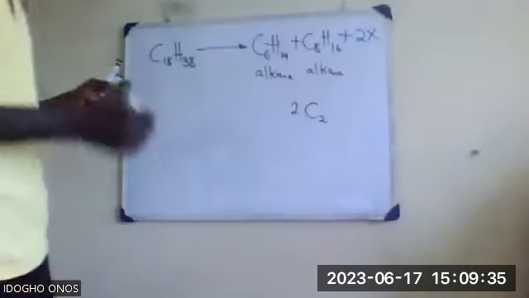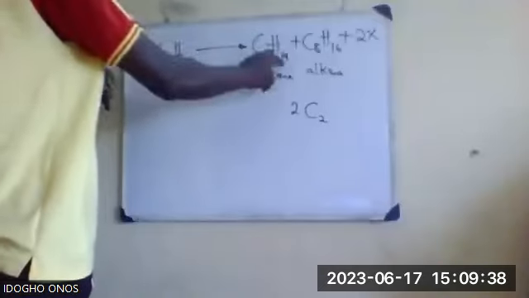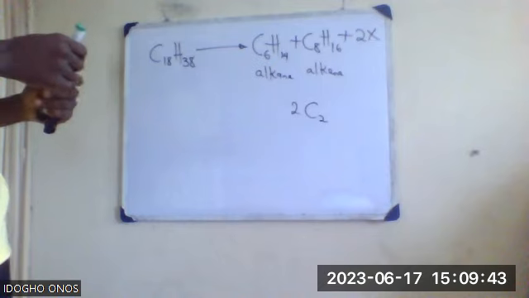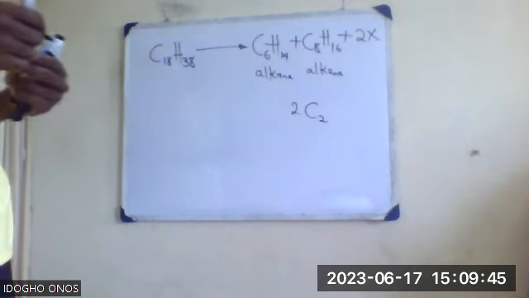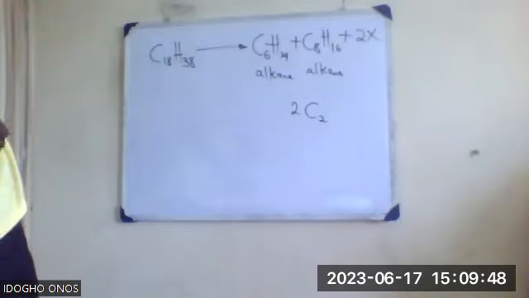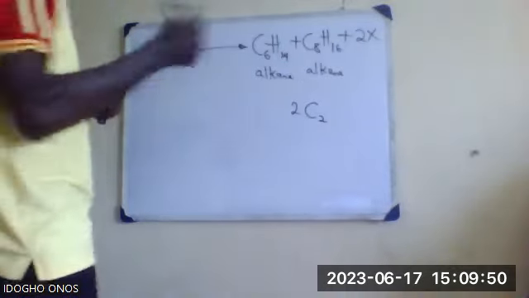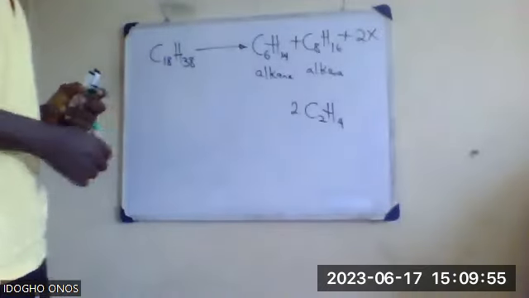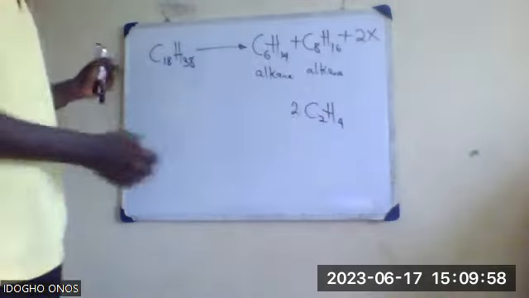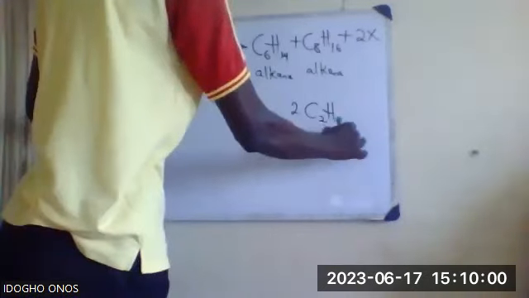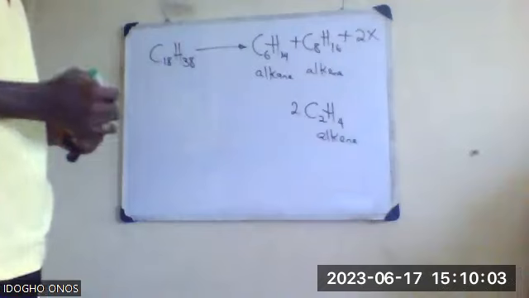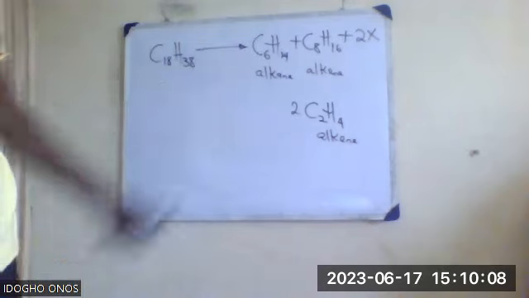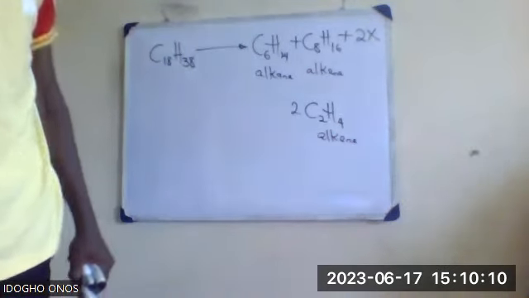Then let's also add 14 plus 16. That should give us 30. Take away that 30 from 38. That should give us 8 left. Then divide that 8 by 2, it should be 4. So this is what you will get: 2C2H4. It's also an alkene, specifically 2 moles of C2H4. So this is a typical equation for catalytic cracking.